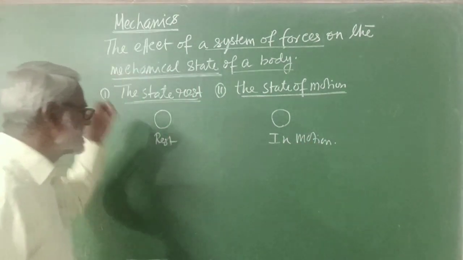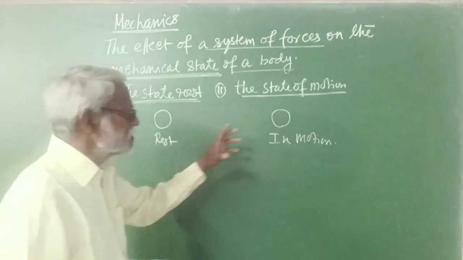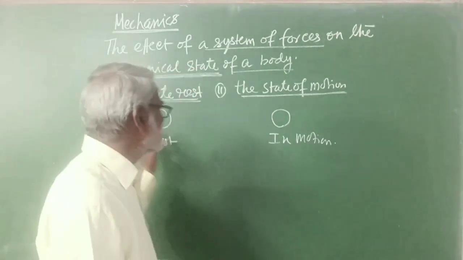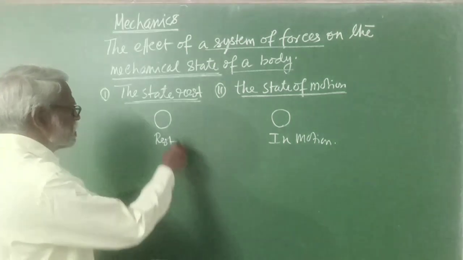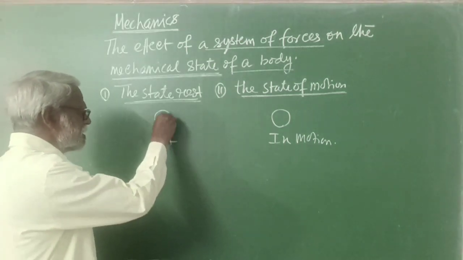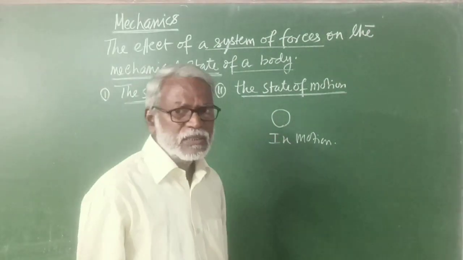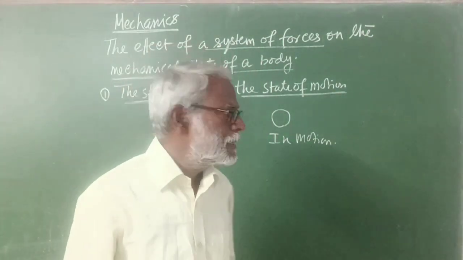So a system of forces is acting on this body which is at rest, and a system of forces is acting on a body which is in motion. So what effect these system of forces are going to produce on the body which is at rest, and on the other body which is in motion? That we are going to study in mechanics.